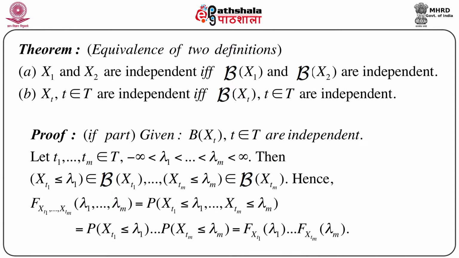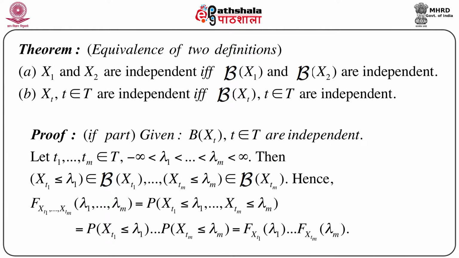So naturally, from this line, the probability that Xt1 is less than or equal to lambda 1 and so on, Xtm less than or equal to lambda m, is equal to the probability of Xt1 less than or equal to lambda 1, times the probability of Xt2 less than or equal to lambda 2, and so on, times the probability of Xtm less than or equal to lambda m,